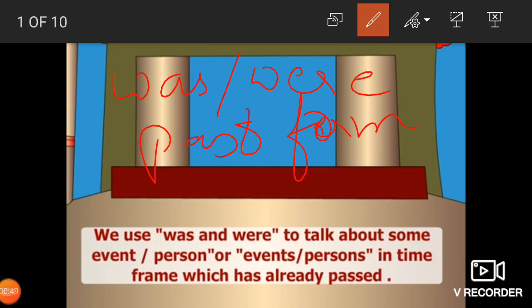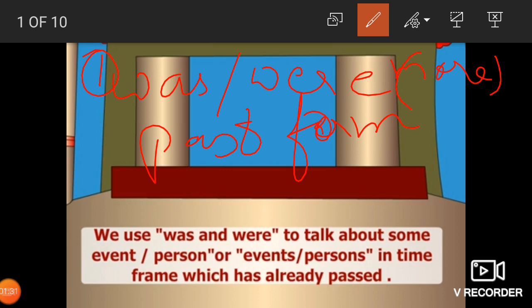So was will be used for a singular noun, when you're talking about one thing, and when we're talking about one or more things, then we are going to use were. Please remember, is and are are the present form. Is we use for one noun, are we use for many nouns. Similarly, was and were are the past form of the verb, for activities which were over yesterday. We will be using was for one noun and were for more than one noun. Through examples we are going to learn and you will come to know.